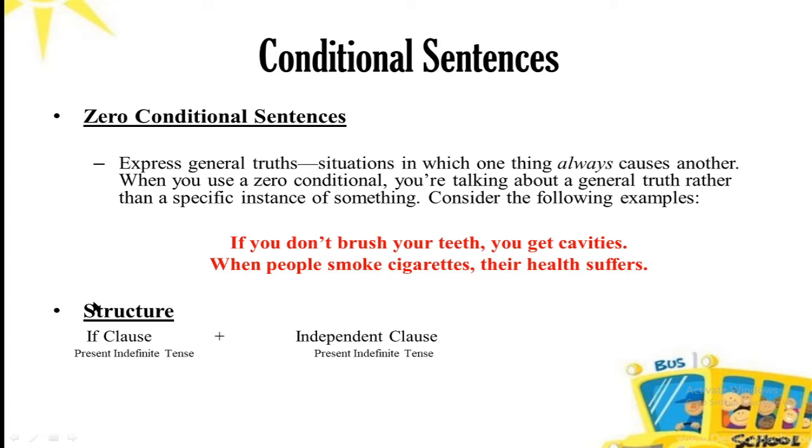In zero conditionals, in both parts, the if clause and the independent clause, both the clauses must have present indefinite tense. So this is your zero conditional sentence. Both the clauses must have present indefinite tense, because it is a universal truth. If certain actions have taken place, the other has to happen. So this is an action-reaction type of sentence.